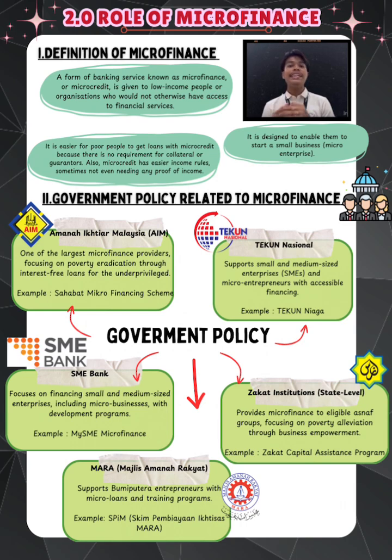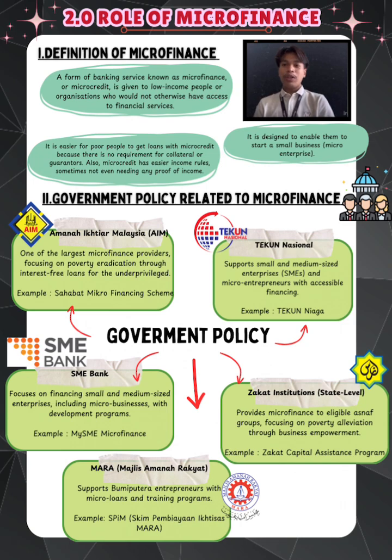It is easier for people to get a loan with microcredit because there is no requirement for collateral or a guarantor. Also, microcredit has easier income rules, sometimes not even needing any proof of income.